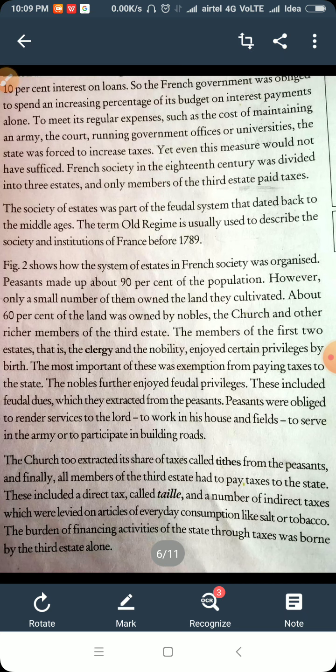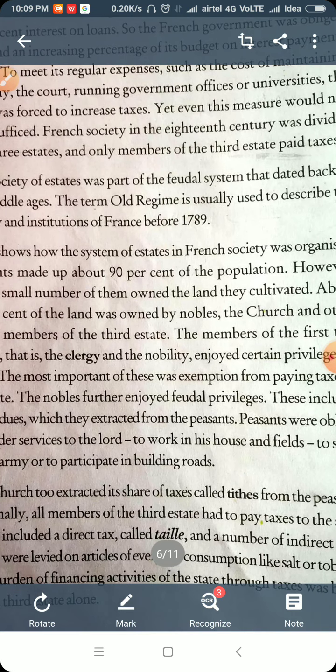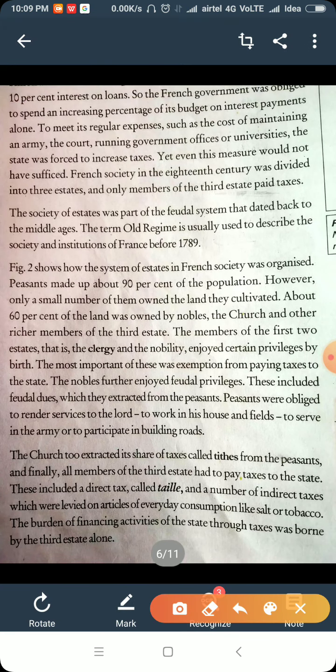However, 60% of the land was owned by the nobles. The population is 90% peasants, and 60% of the land was owned by nobles, the church, and other richer members of the third estate. The members of the first estate are the clergy and the nobility. And 90% of the population formed the peasantry class.